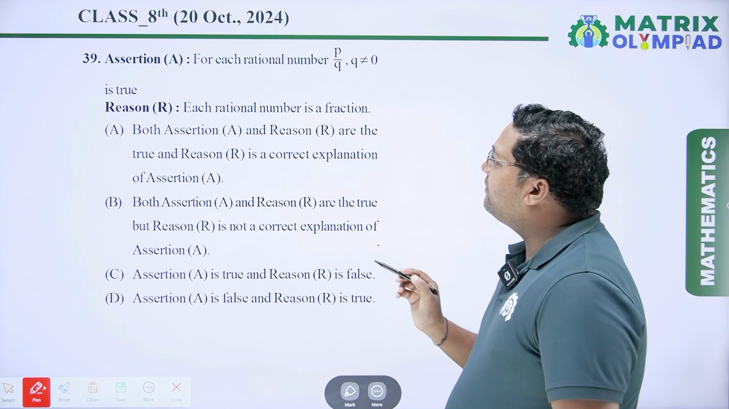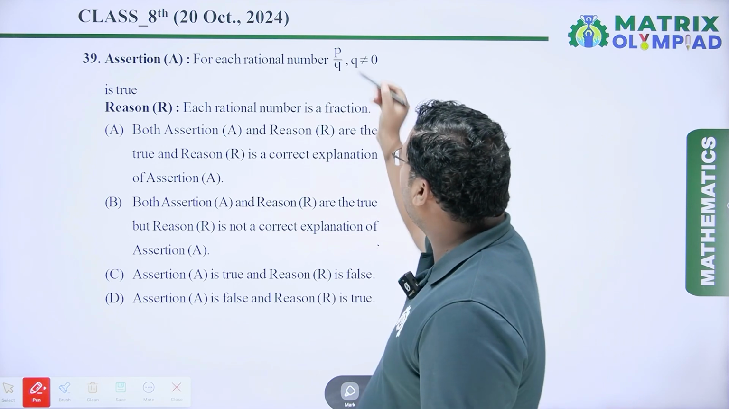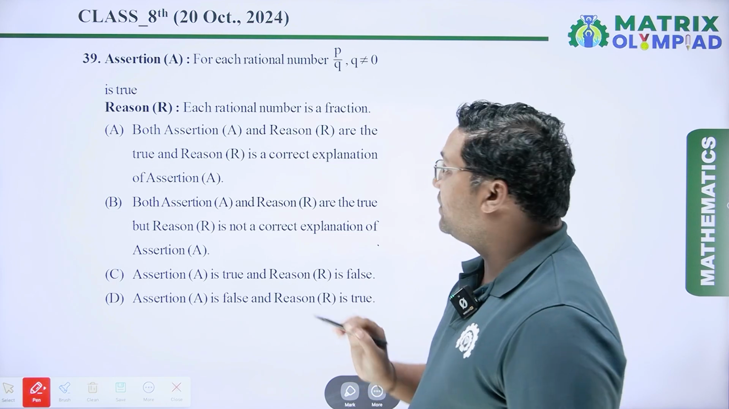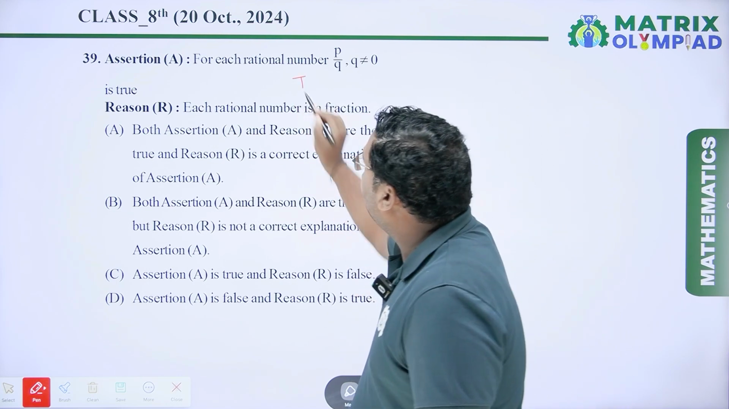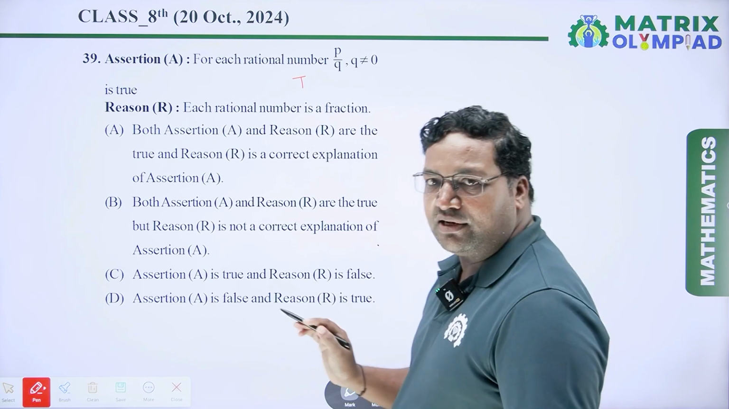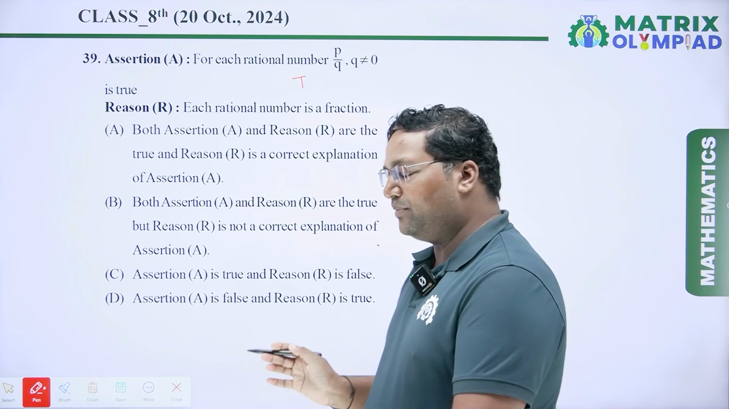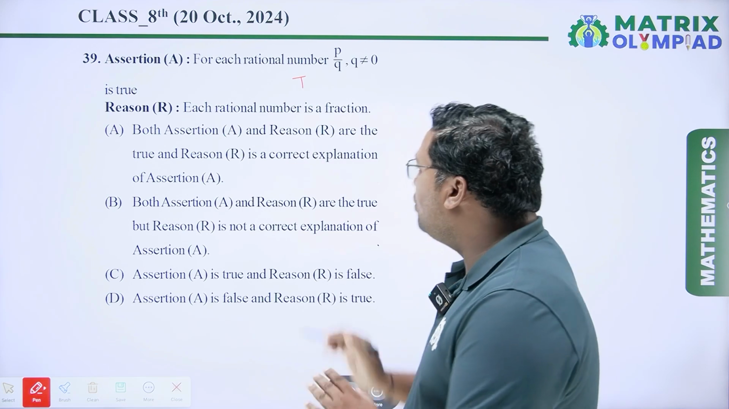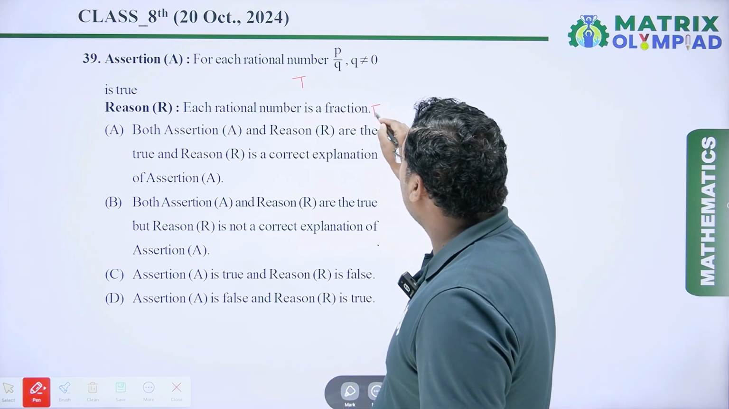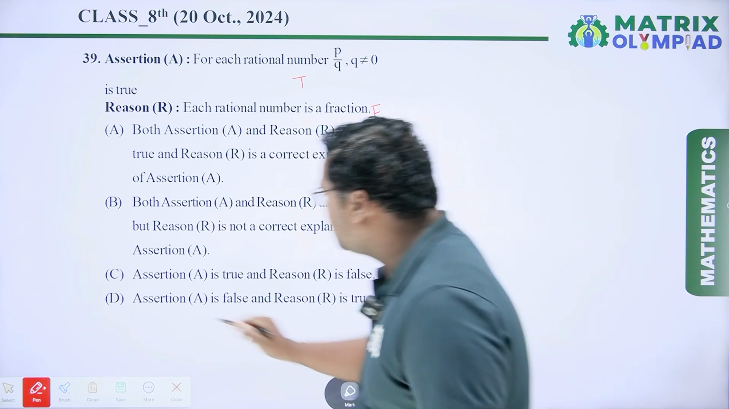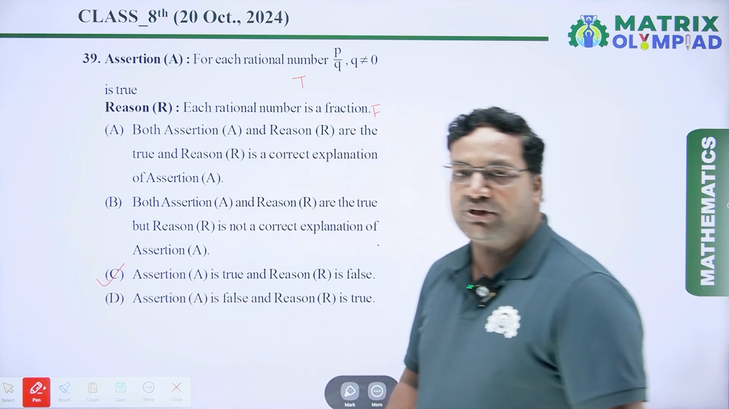Here the assertion is given: for each rational number P upon Q, Q is not equal to 0, is true. Yes, it is true. Next, the reason is given: each rational number is a fraction. Each rational number is not a fraction because negative rational numbers are not in fraction form. So this statement is false. So our assertion is true but the reason is false. So our answer will be option C.